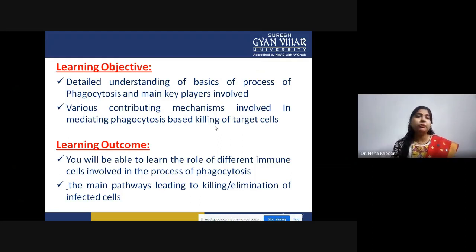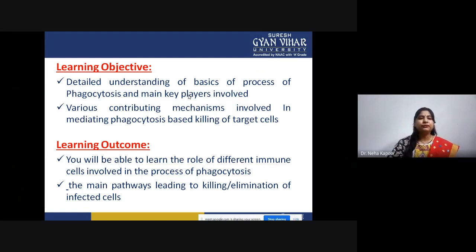Then, what are the contributing mechanisms by which these phagocytic cells clear out, or you can say eliminate, the target cell or infectious cells? At the end of this lecture you will know the complete details of every immune cell contributing in the process of phagocytosis, and what mechanisms they are using for it, how they are acting on the membrane of the infectious entity, how they are degrading it, and how they are bringing about the lysis.